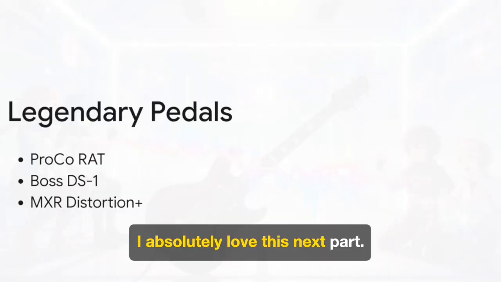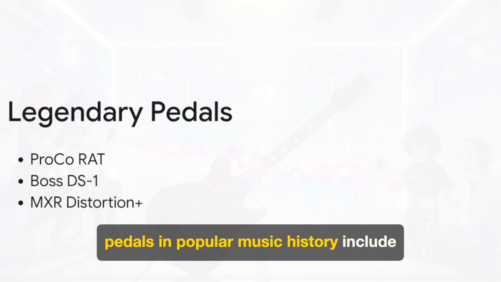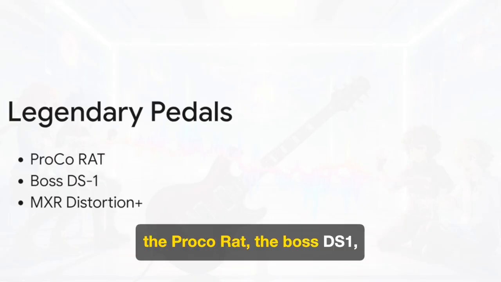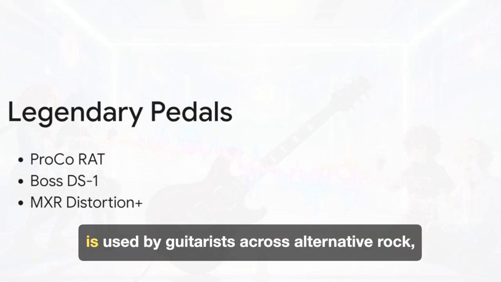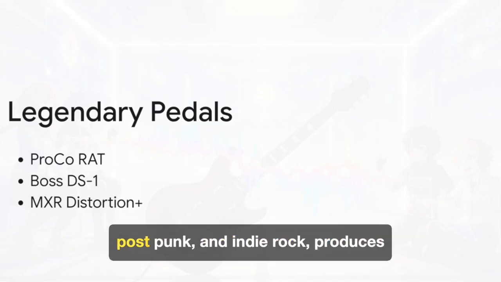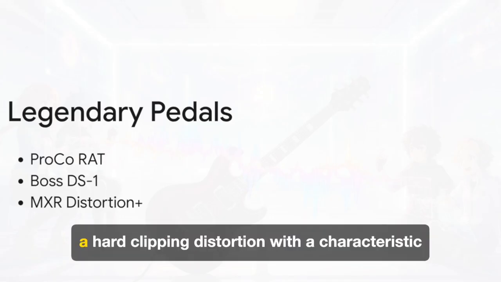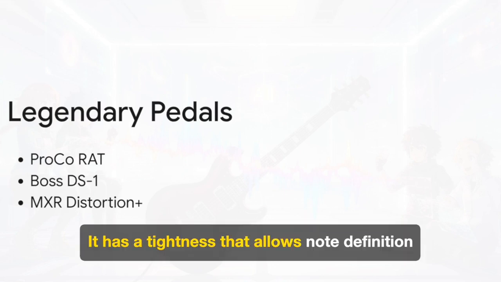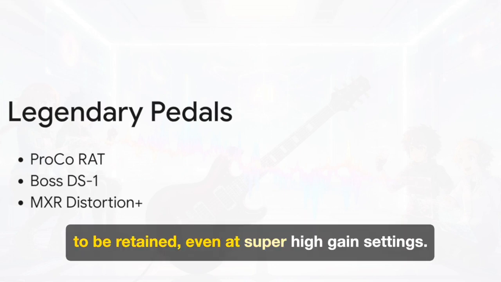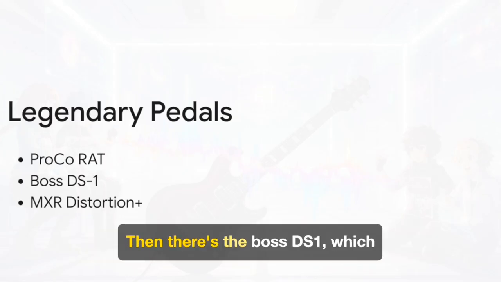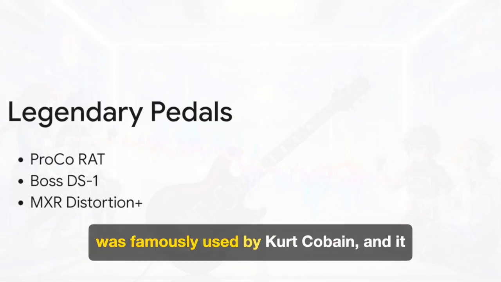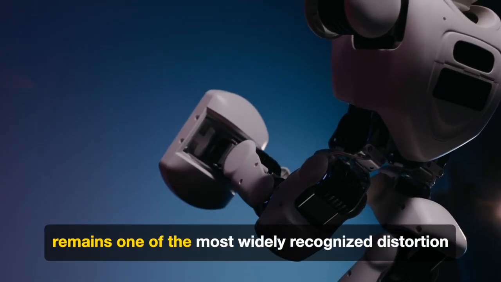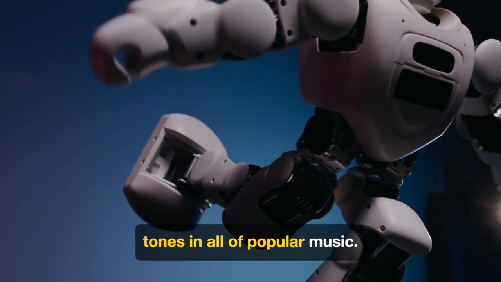I absolutely love this next part. The most significant distortion pedals in popular music history include the Proco Rat, the Boss DS1, and the MXR Distortion Plus. The Rat in particular, which is used by guitarists across alternative rock, post-punk, and indie rock, produces a hard-clipping distortion with a characteristic mid-range presence. It has a tightness that allows note definition to be retained even at super high gain settings. Then there's the Boss DS1, which was famously used by Kurt Cobain, and it remains one of the most widely recognized distortion tones in all of popular music.